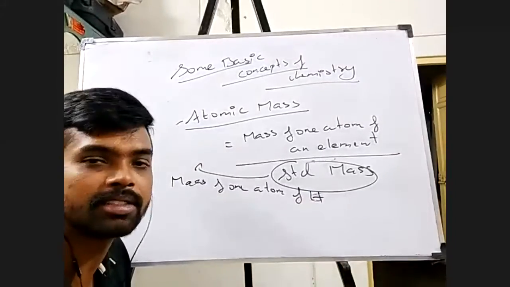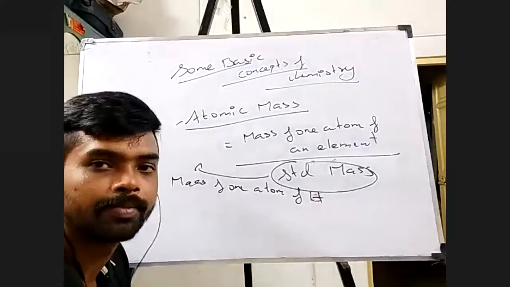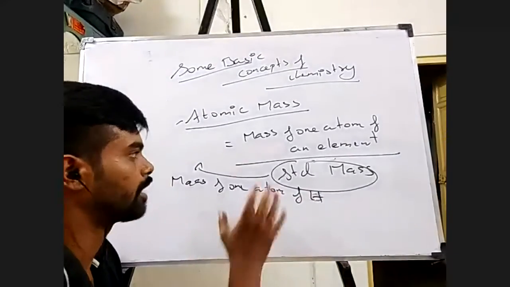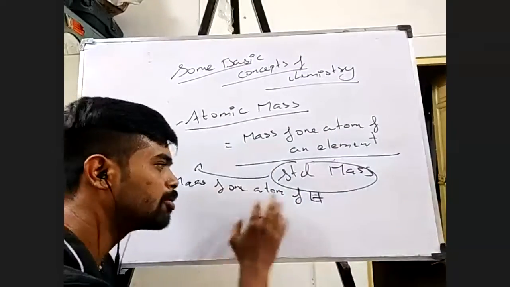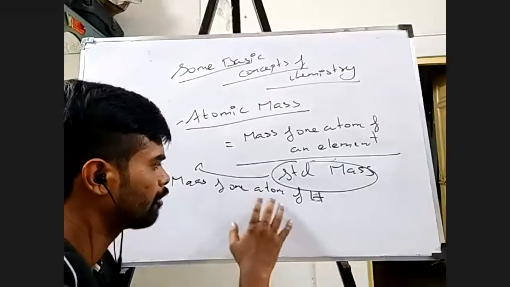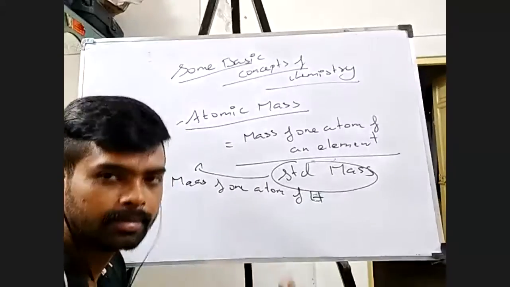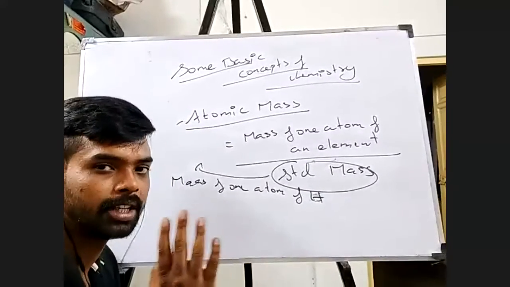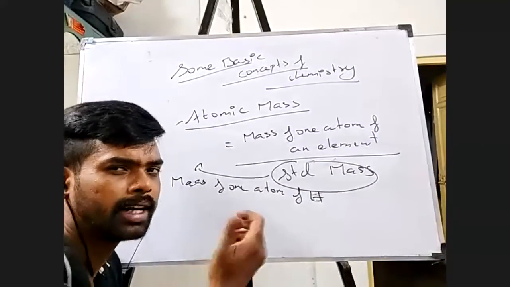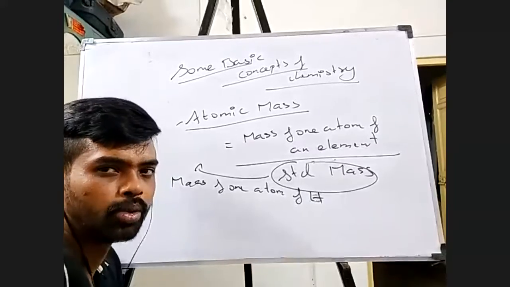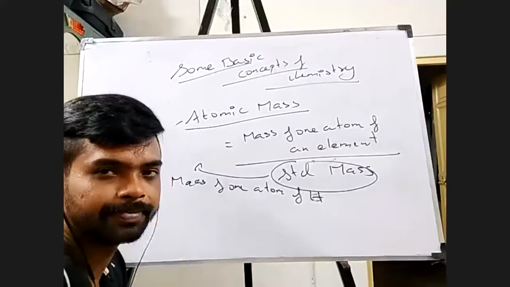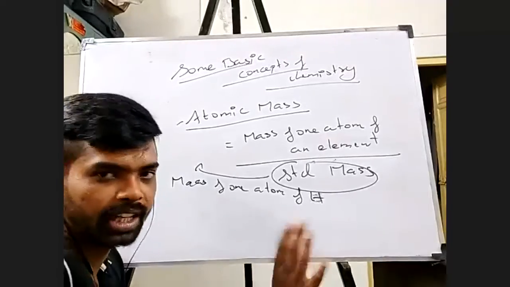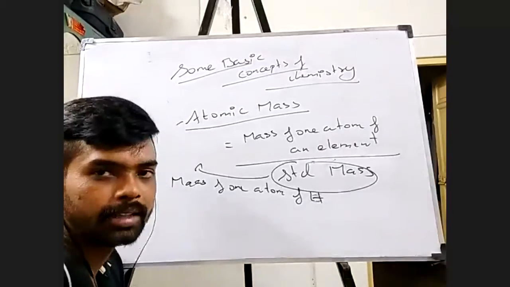This is the first standard weight used. And don't ask me, sir, if I'm not able to measure the mass of one atom of any element, how will I be able to measure the mass of one atom of hydrogen? We'll answer the question very shortly. We'll be able to do it indirectly through some method. So this is the first standard weight which was taken, but now we are not using it. We are using something else, and I'll tell you what that is.